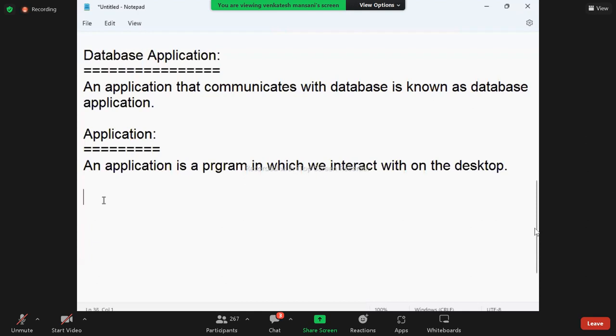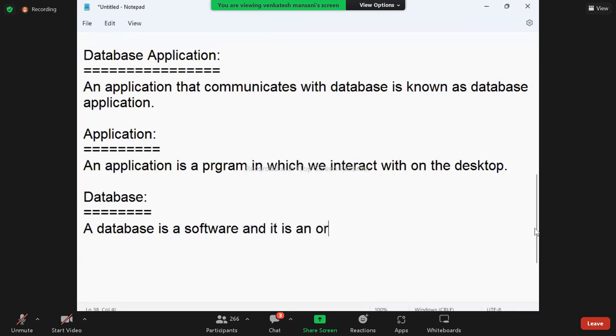What is a database? A database is a software and it is an organized collection of data.